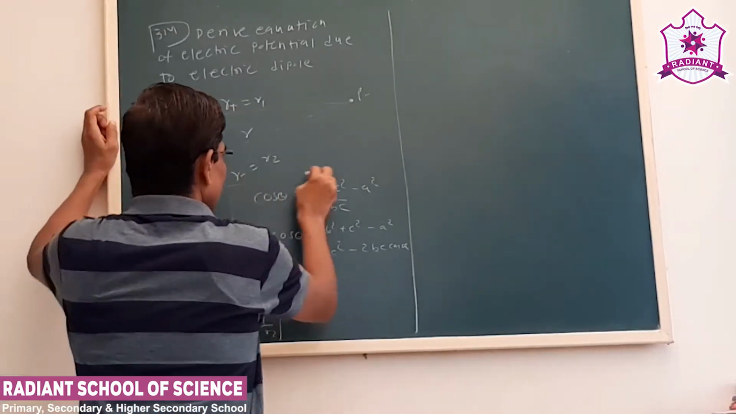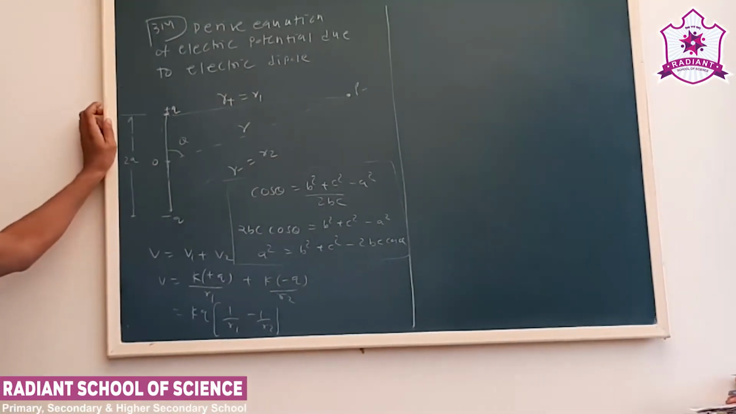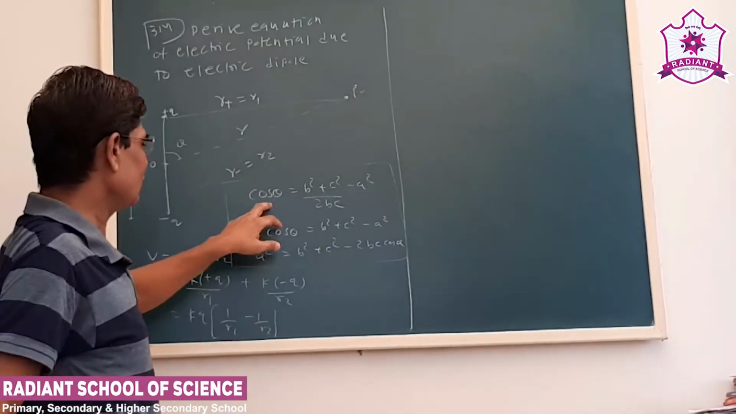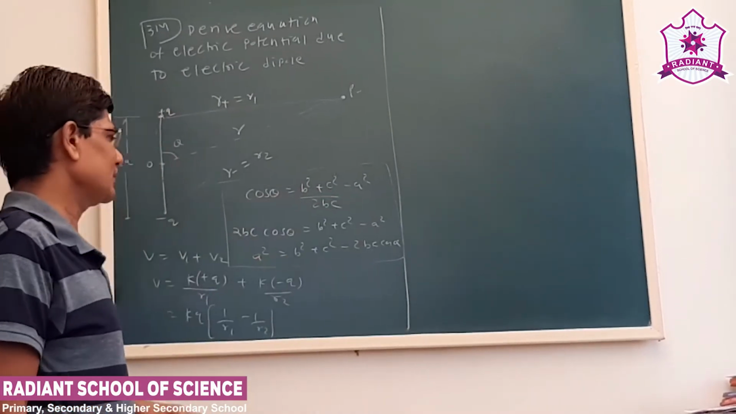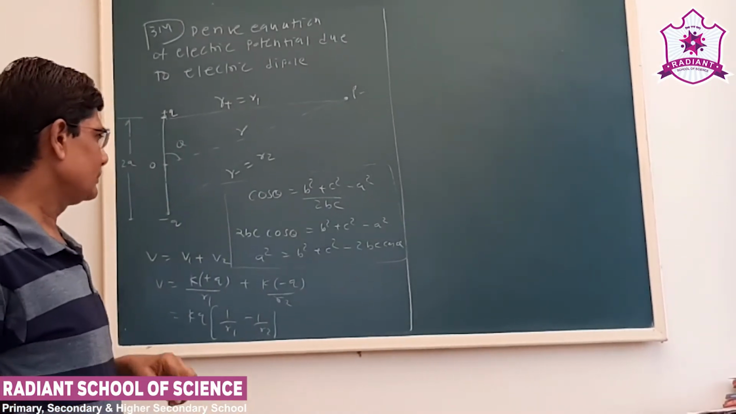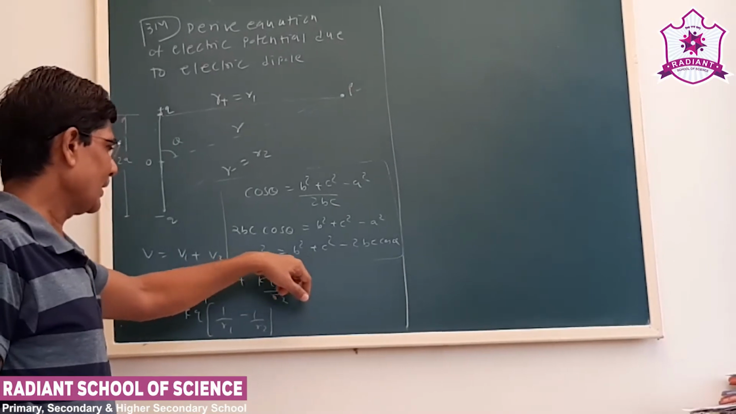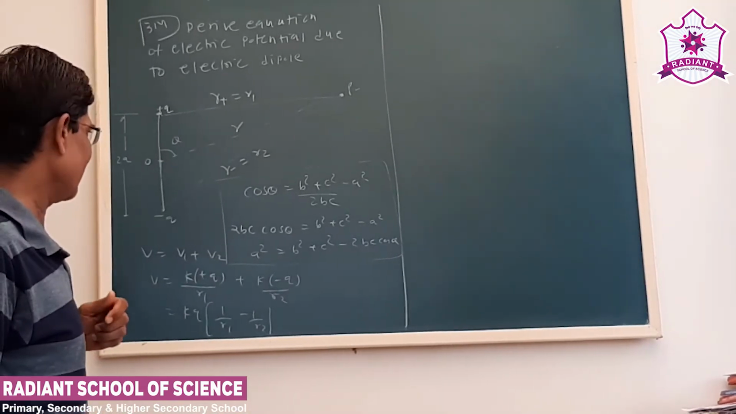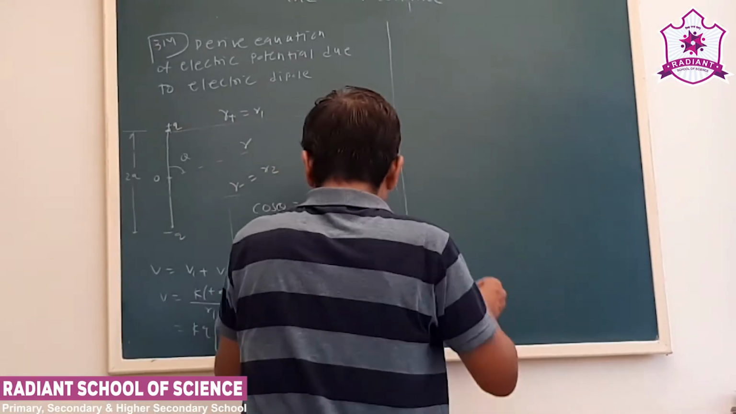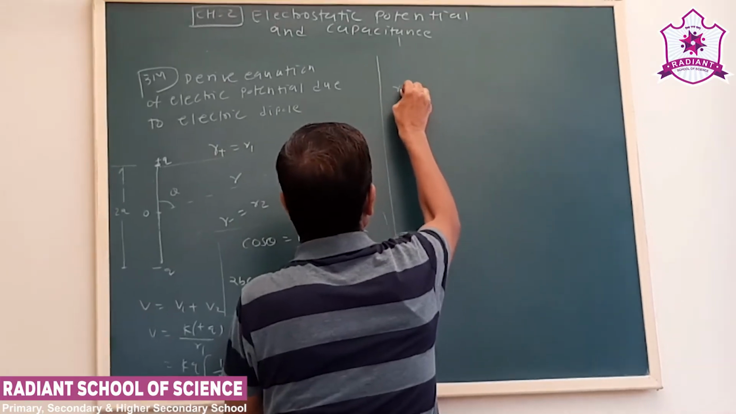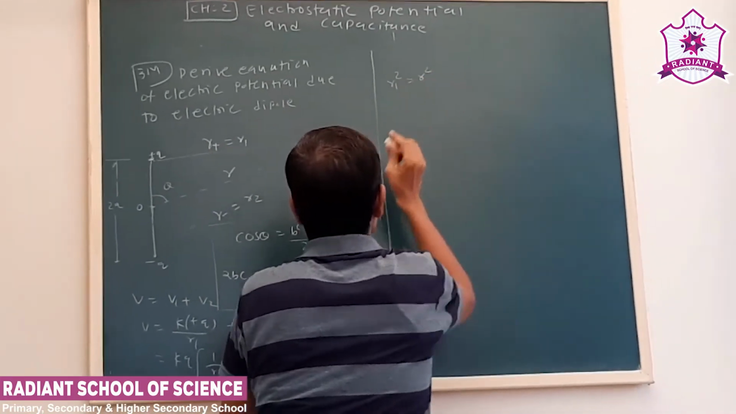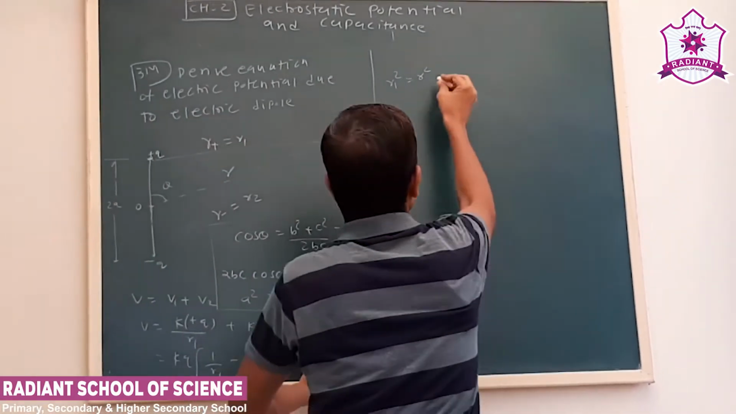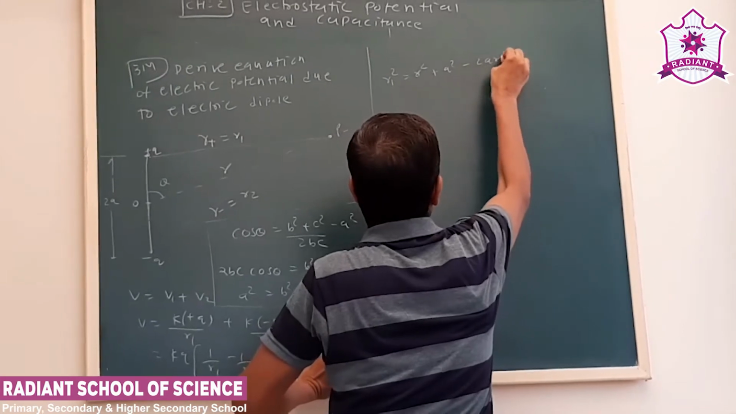Now this is a mathematical term, you have studied it in mathematics, but we have to remember the cosine formula. The cos theta formula is cos theta equals b square plus c square minus a square upon 2bc. So by using this we can say a square is equal to b square plus c square minus 2bc cos theta. So by using this, r1 square is equal to r square plus a square minus 2ar cos theta, where r is the distance from the center of the dipole.